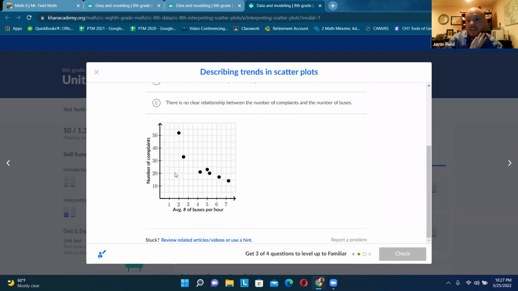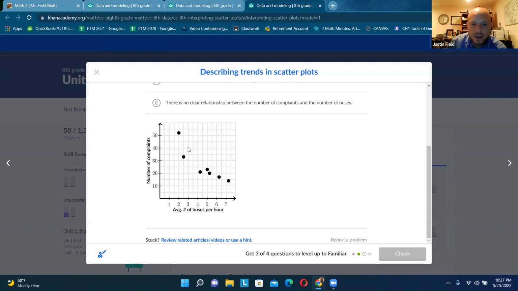Okay, now this one is definitely a decrease, right? I'm looking at the dots and they're high on the left and low on the right, decreasing. What does it represent? Average number of buses per hour, and number of complaints. So the fewer buses per hour, the more complaints. That makes sense.